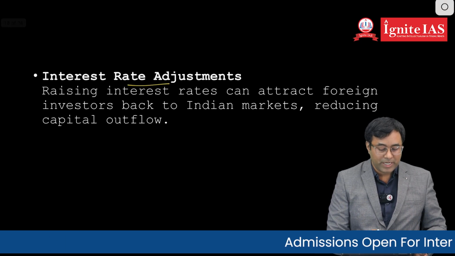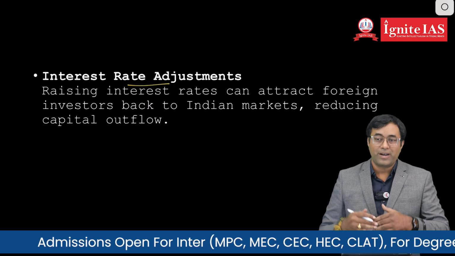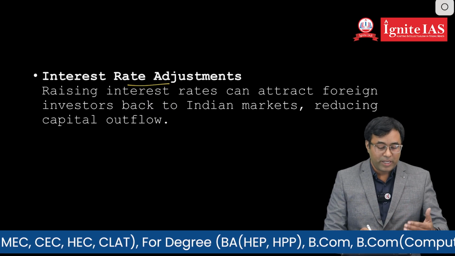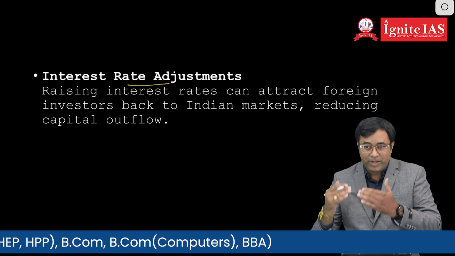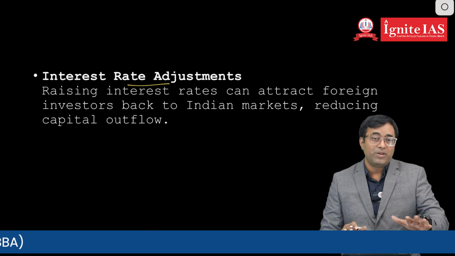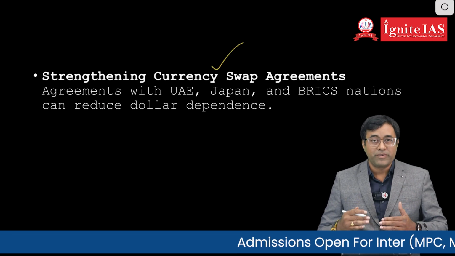Next one is interest rate adjustments. Whatever the Indian markets are, if you want to attract foreign investments and stabilize the rupee depreciation, the government has to reduce the interest rates, or the rise in interest rates will be reduced, so that foreign investment will come to India and the rupee depreciation will be stabilized. That is another measure.